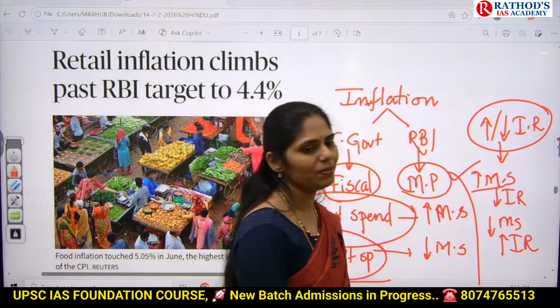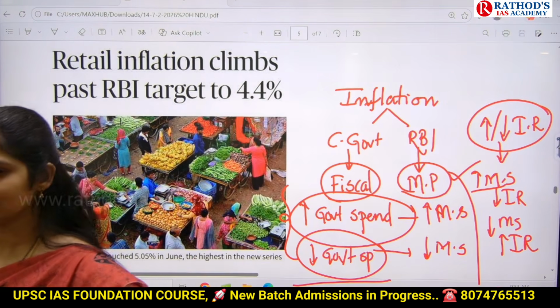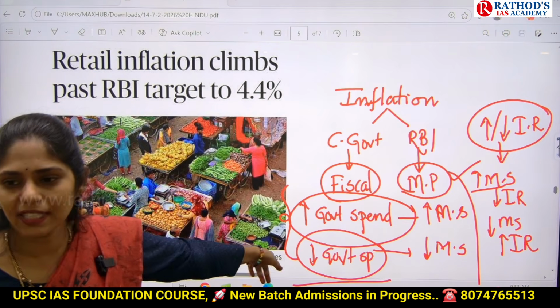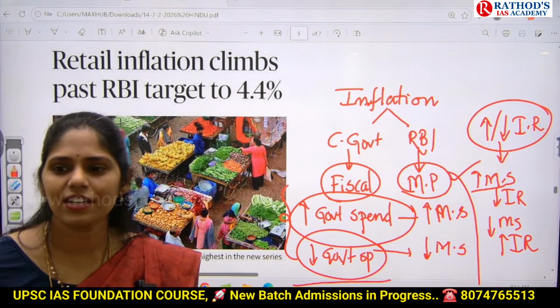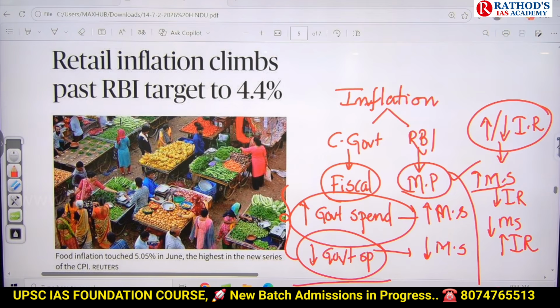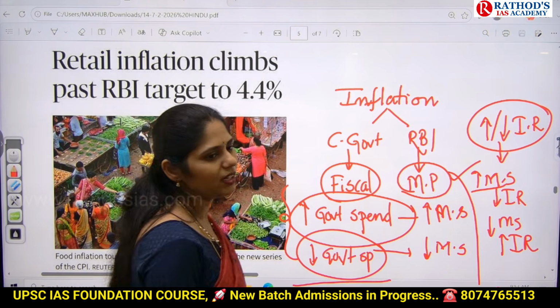So these topics will be dealt with by your next sir. His name is Saket sir. He will be discussing everything in detail. Once polity and governance is done, sir will start your economy. Okay, and this inflation topic is very important.